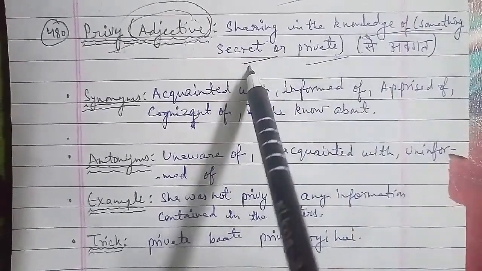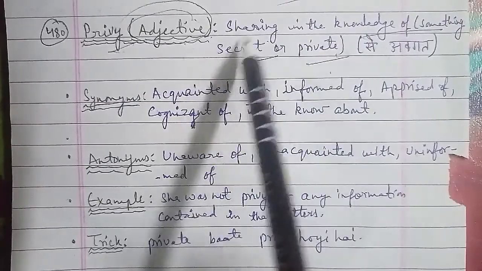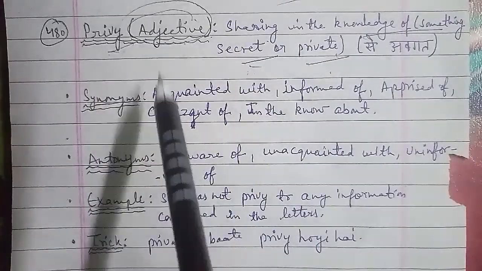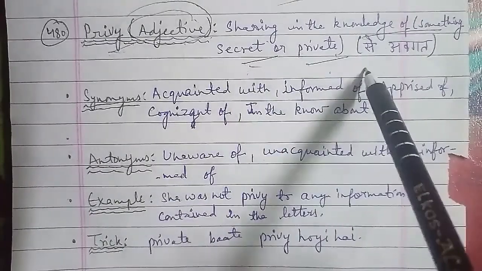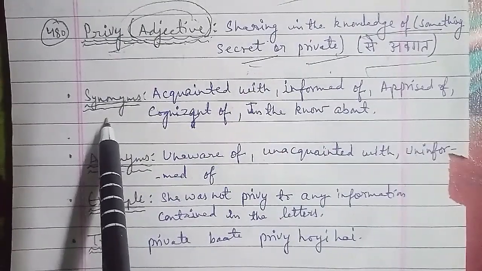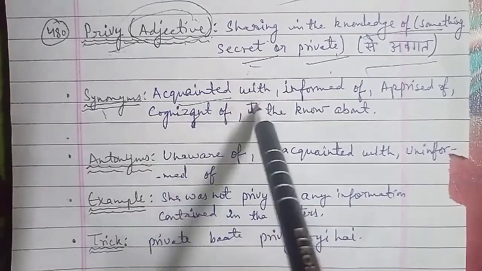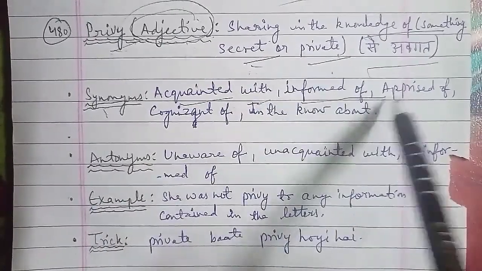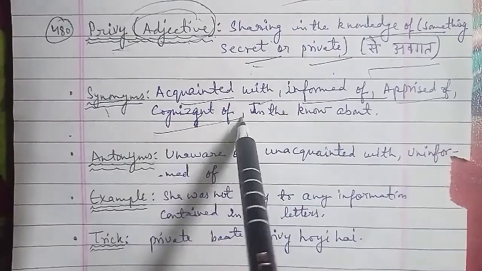Now the trick to learn the word privy is प्राइवेट बातें प्राइवी हुई हैं, तो प्राइवेट बातें से अवगत हुआ है, that means प्राइवेट बातें प्राइवी हुई हैं. Okay, you had shared the private बातें in knowledge of something secret, or that is private.